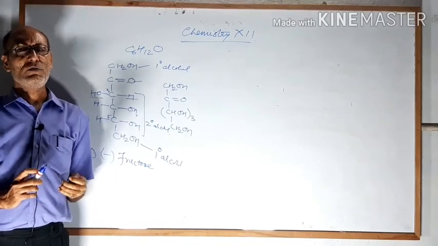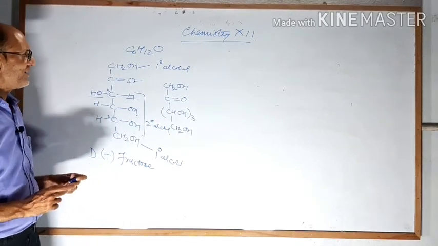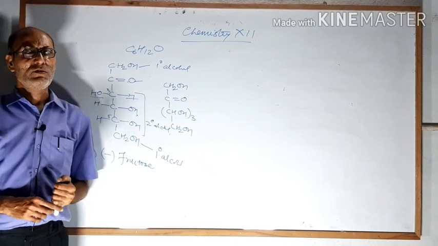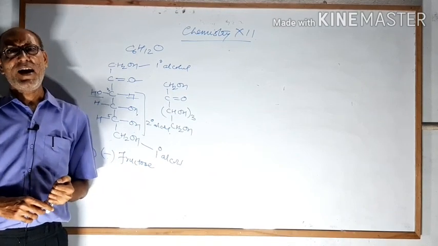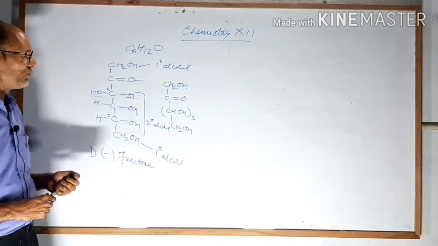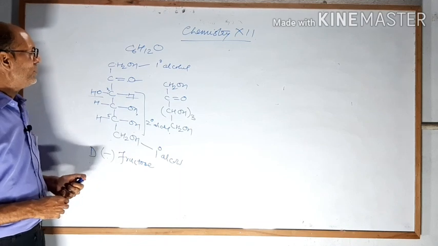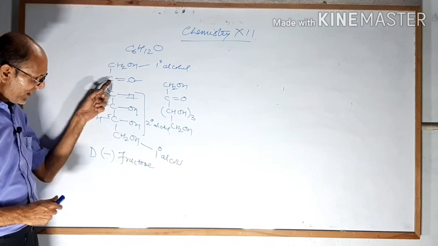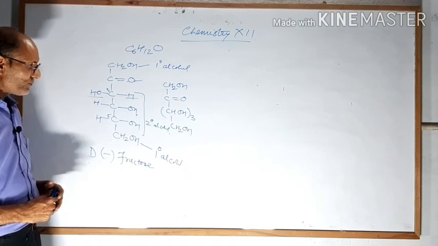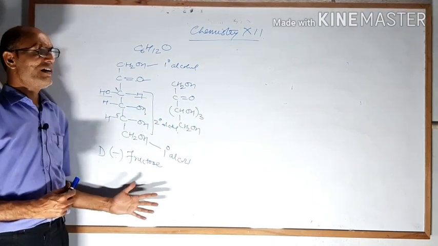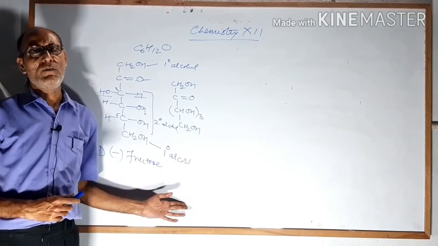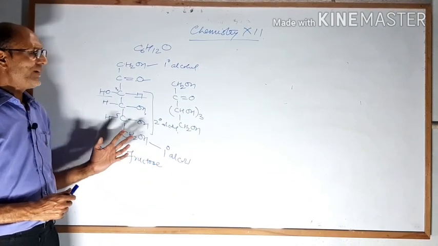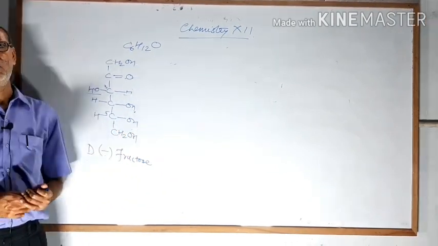If you want to draw the closed chain structure, that means the cyclic structure, or you can say the Fischer projection formula as well as the Haworth projection formula, what we have to do is close carbon number 2 and carbon number 6. So how will we draw the Fischer projection formula of fructose? Please see, student.